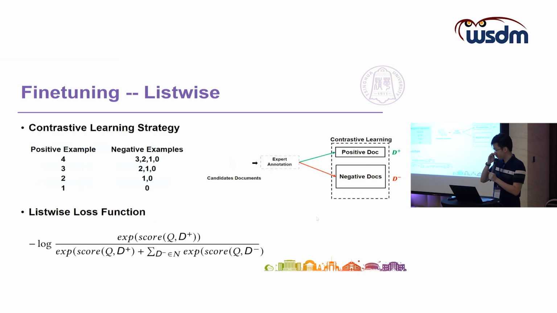And we use a classic point-wise loss function to optimize our model. And besides, we also tried a list-wise fine-tuning strategy. This table shows our contrastive sampling strategy. For each document with score more than 0, we define all the documents with lower score as negative examples. This process is illustrated in the red picture. For the loss function, we use a softmax cross-entropy loss to optimize our model. And this loss function trains the model to give a higher score to the positive document and a lower score to the negative document.